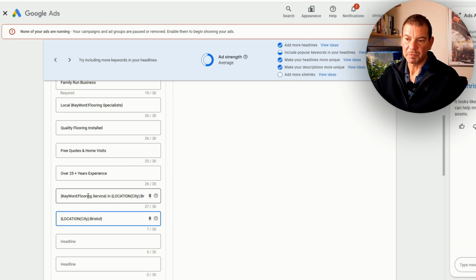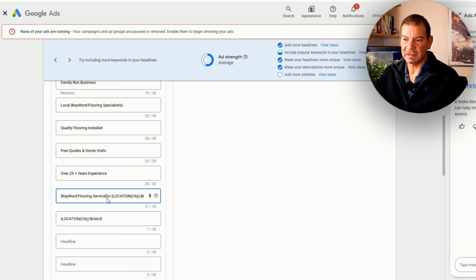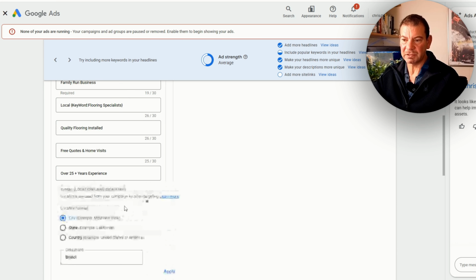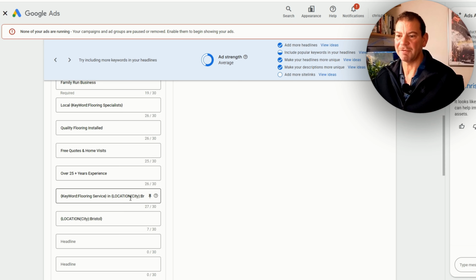So I've got this wood flooring, dynamic keyword insertion included. And then I've done this for the Bristol. So if people are searching in Bath, then it will dynamically change for that area that they're searching for. Now, how powerful is that? So that one headline potentially could have 5, 10, 15 different variants just by doing one thing. So straight away, making it relevant.